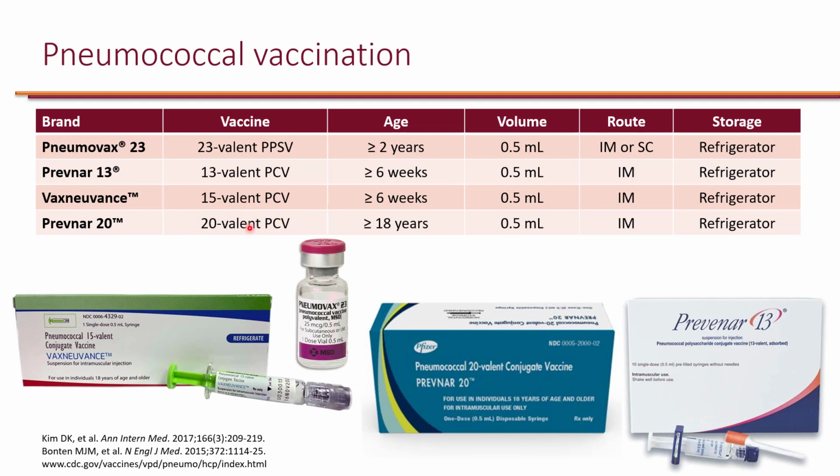Of note, when both of these came to the market, they were initially approved for ages 18 years or older. Most recently, Vaxneuvance got approval for ages 6 weeks and older. And I anticipate in the next few months, Prevnar 20 will also get approval from the FDA for 6 weeks of age and older, but currently it's only available for adults 18 years or older.